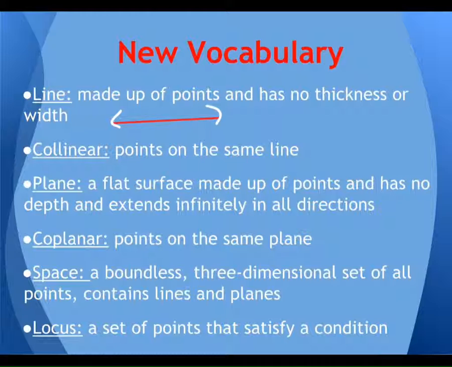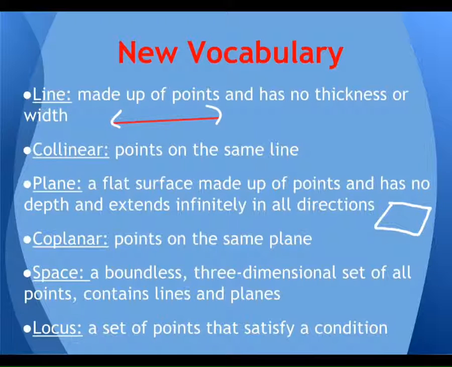A plane, it's a flat surface. It's made up of points, has no depth, so it's not like a pool, right? It has no depth, and it extends infinitely in all directions. We usually draw it as a slanted figure like that, but it technically goes on in all directions.